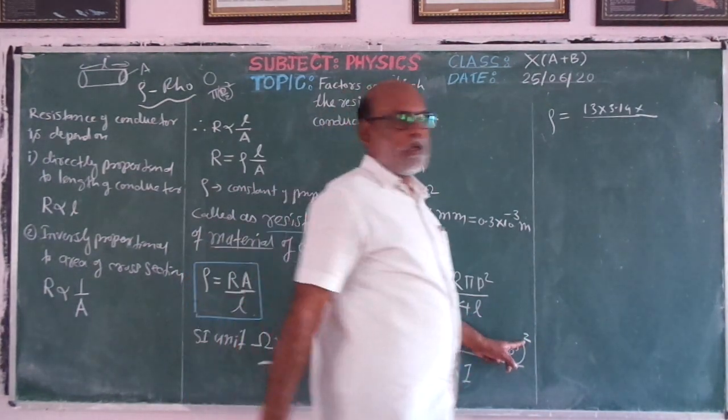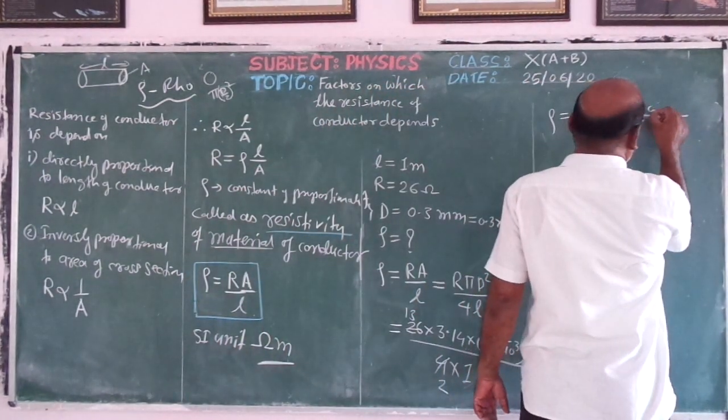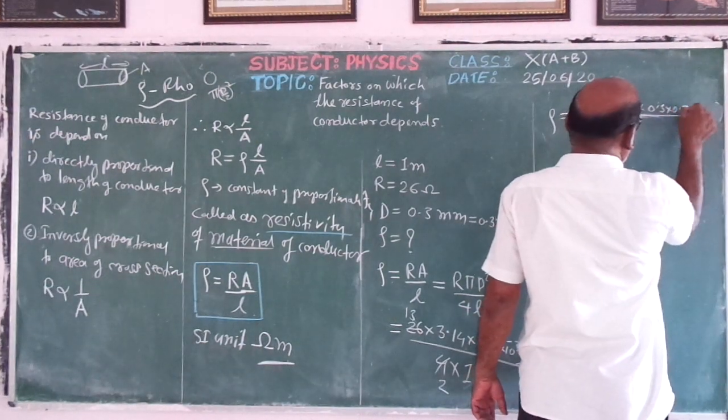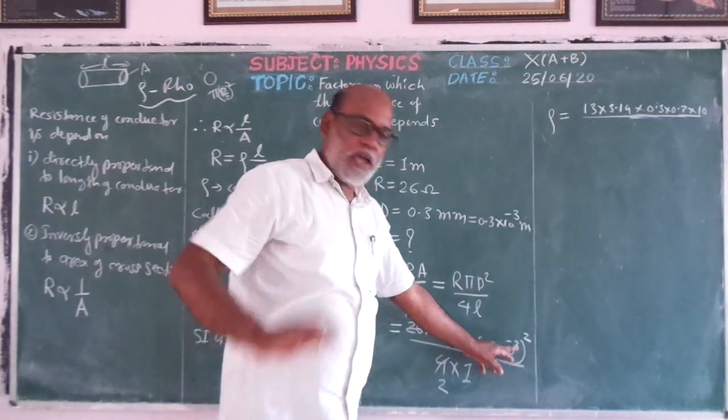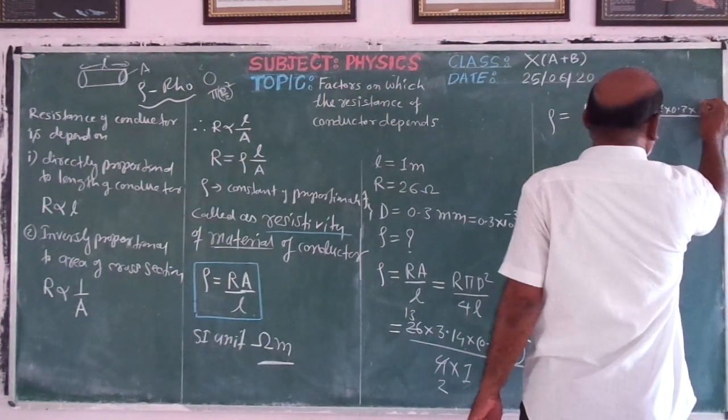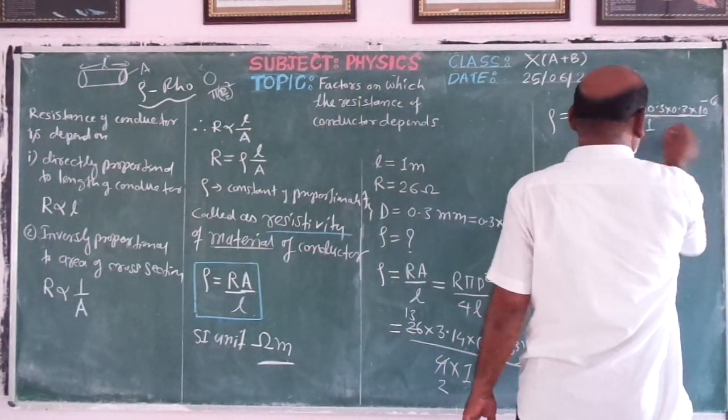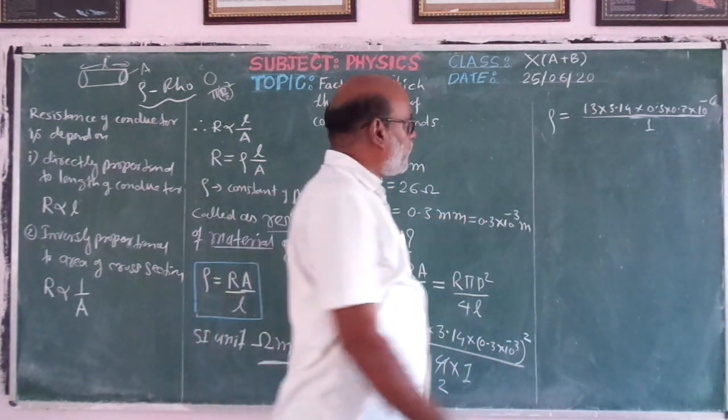0.3 into 0.3, since it is squared, into 10 raised to power minus 6, upon 2 into 2.